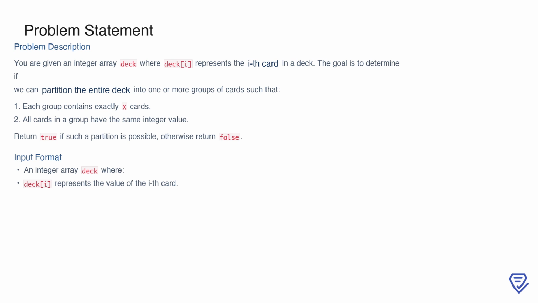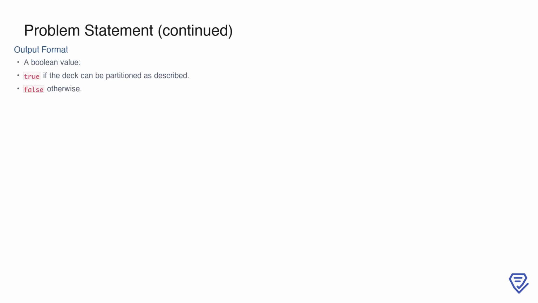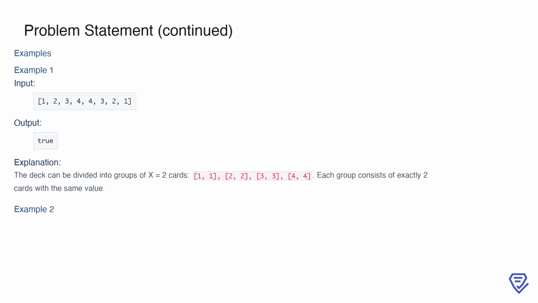First, every group must contain exactly X cards, and second, all the cards within a group must have the same value. The input is this array of integers, and the output is a Boolean value indicating whether the described partition can be achieved. Let's take a look at an example to illustrate this.